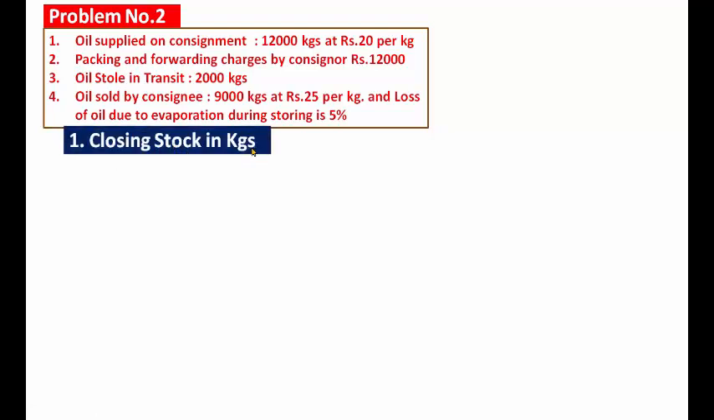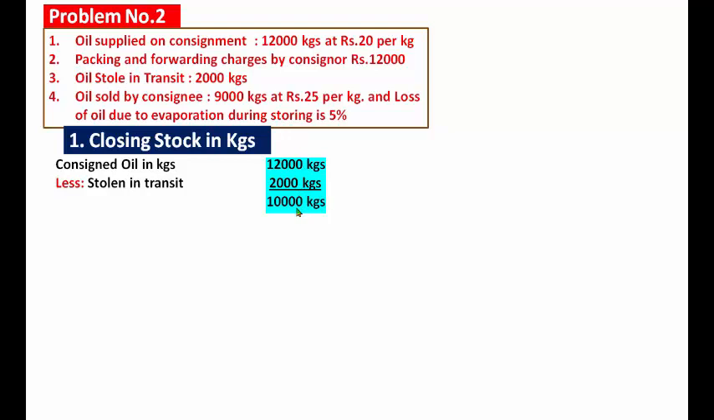Closing stock in cages. Consigned oil in cages: actually, the oil supplied on consignment is 12,000 kgs. Stolen in transit, 2,000 kgs. Make it less. 12,000 minus 2,000, what is the answer? 10,000.